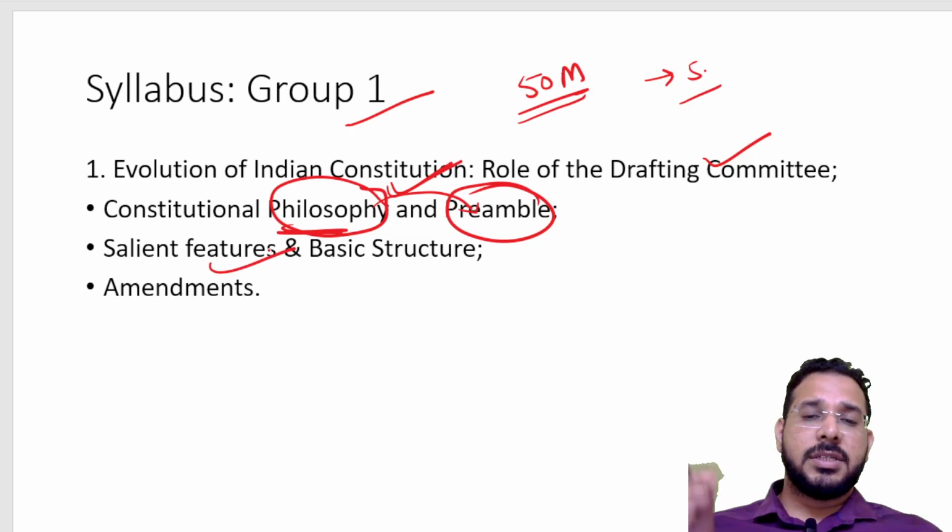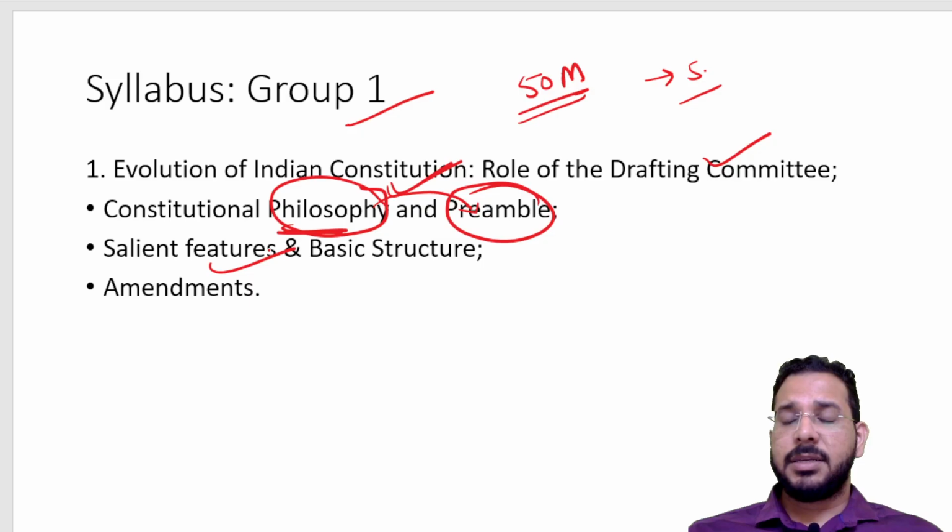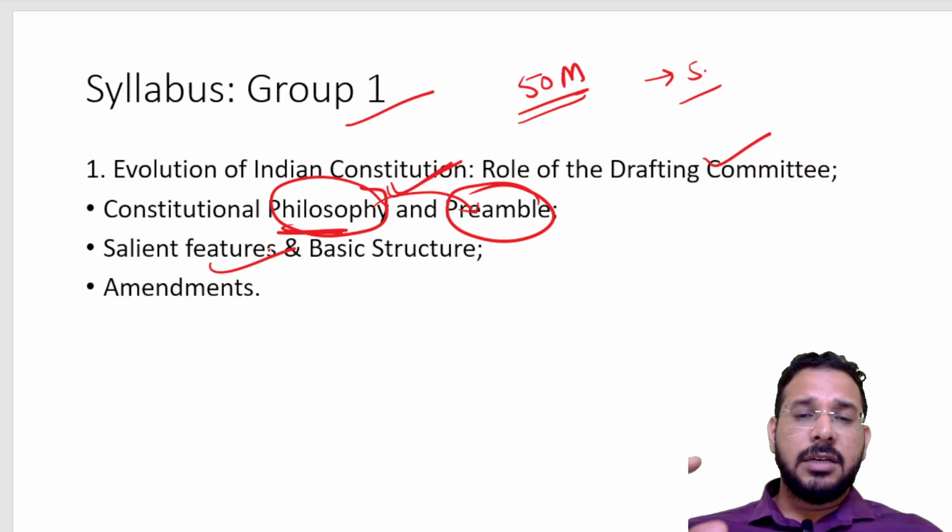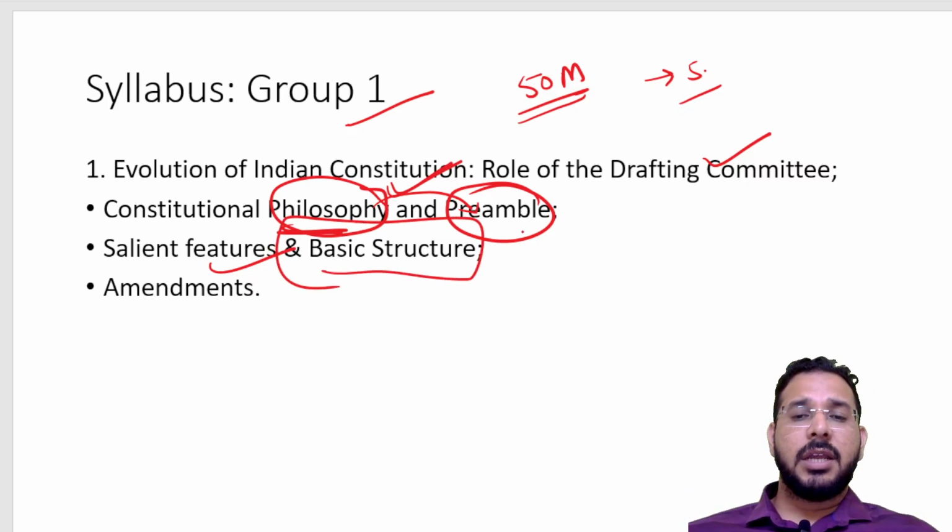Then what are the salient features of our constitution? Like we have federalism, we have secularism, socialism. What are all these? What are the salient features of the constitution, and how did the basic structure evolve?